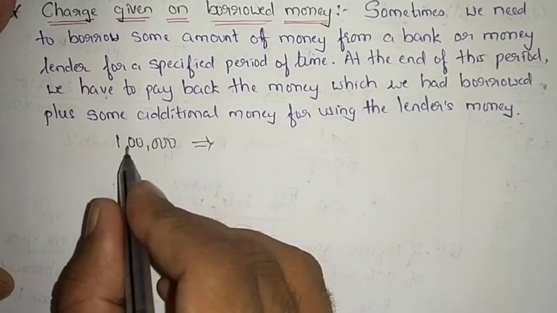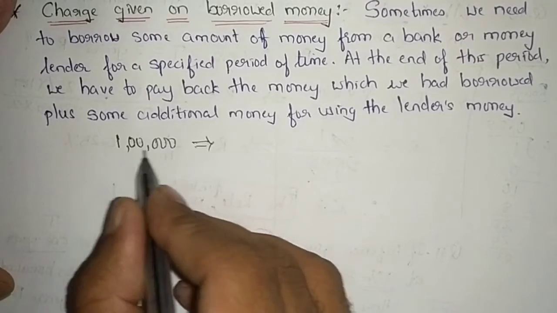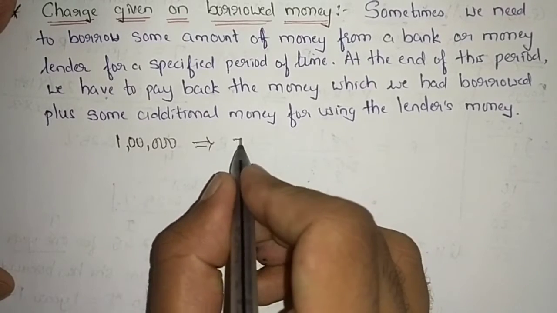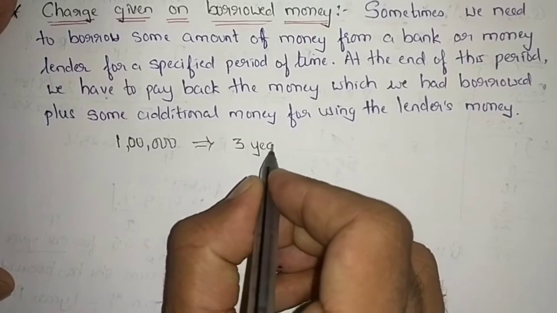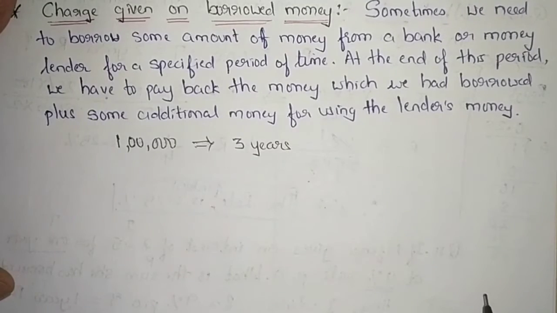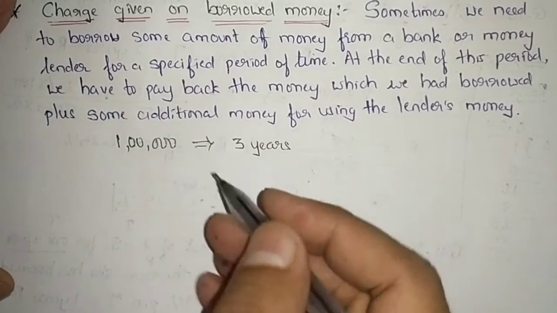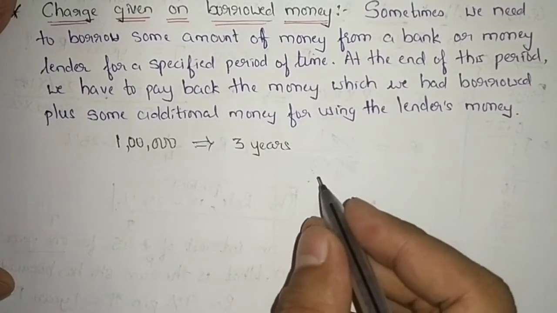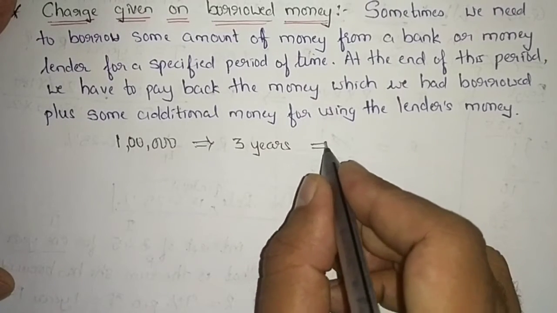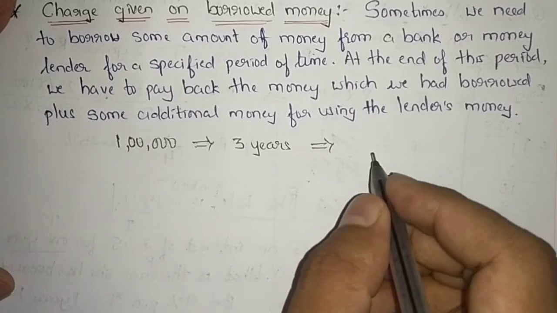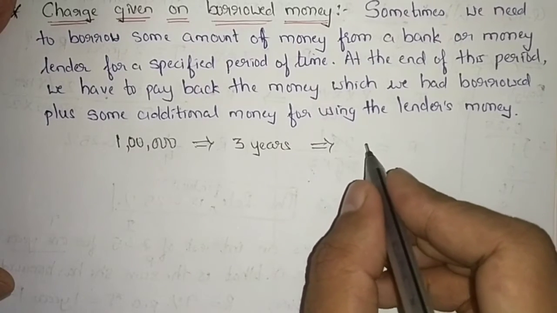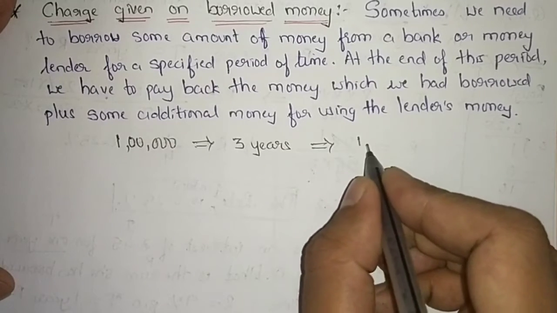Now suppose I have borrowed 1 lakh rupees for 3 years. I have gone to a money lender, he has given me 1 lakh rupees, but we have discussed that at the end of the 3 years, I will give him 1,25,000.